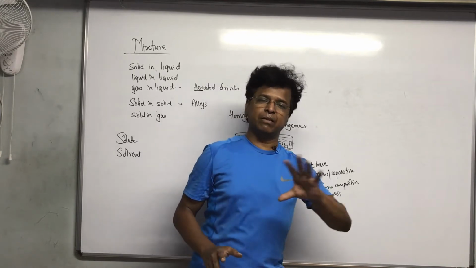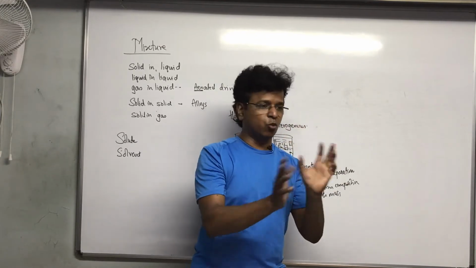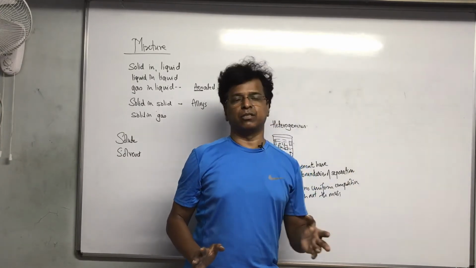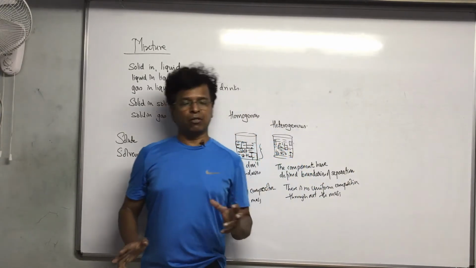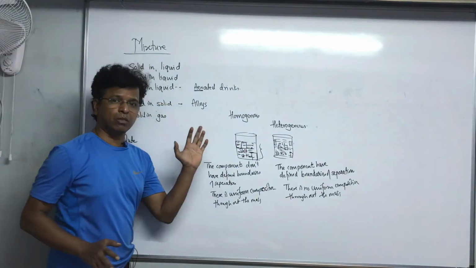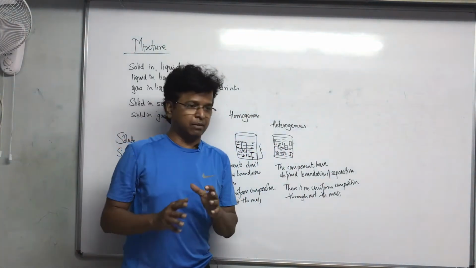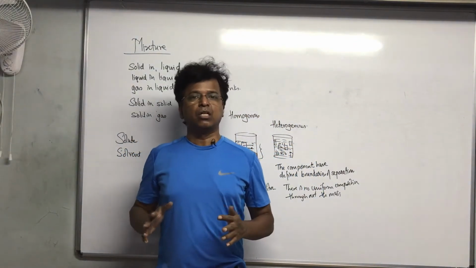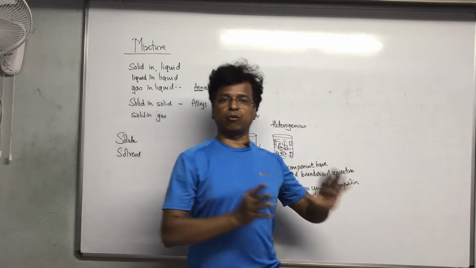Heterogeneous is when everything is mixed together and no uniformity is maintained. Basically these are biological terms, but they apply here. That is the basic difference.